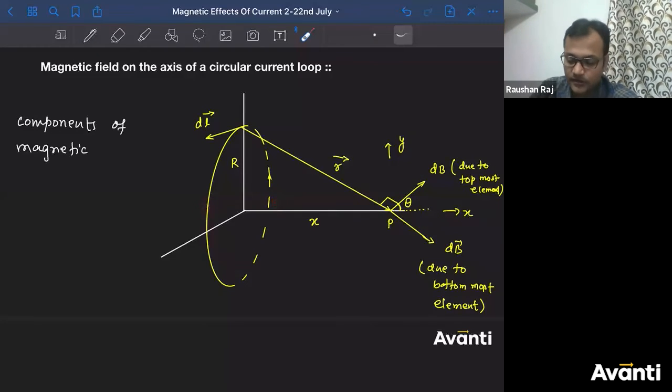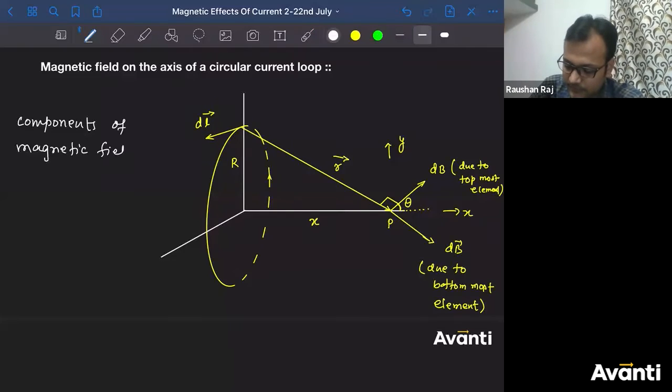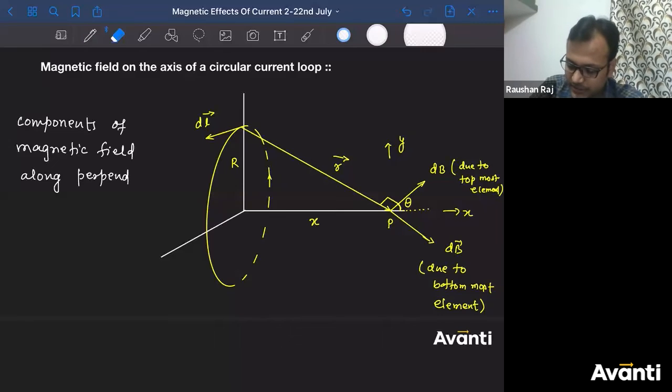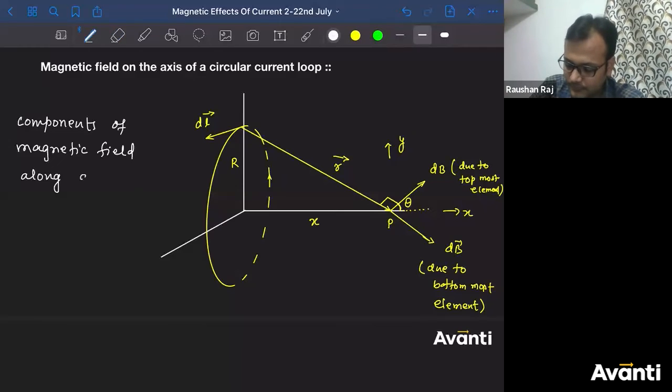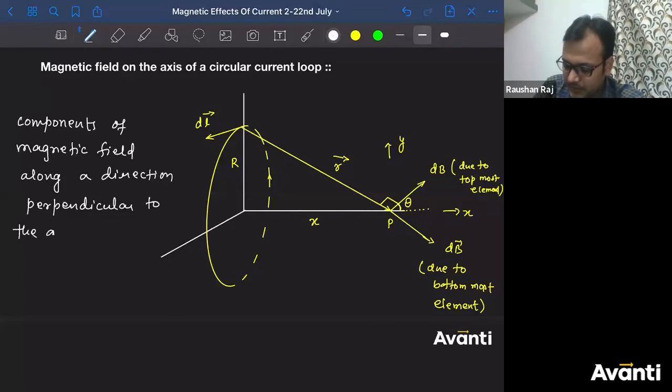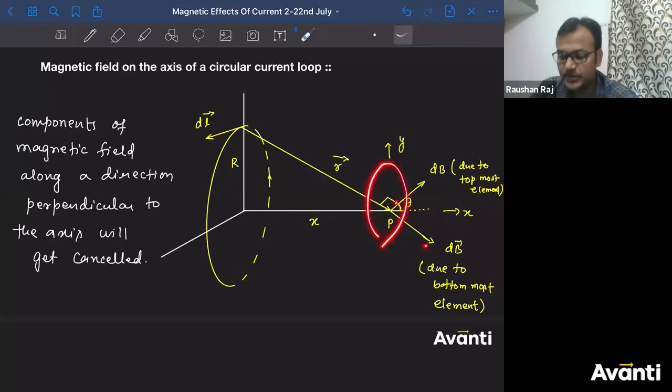So I can say component of magnetic field along a direction perpendicular to the axis will get cancelled. Because of top and bottom, their y components will get cancelled.